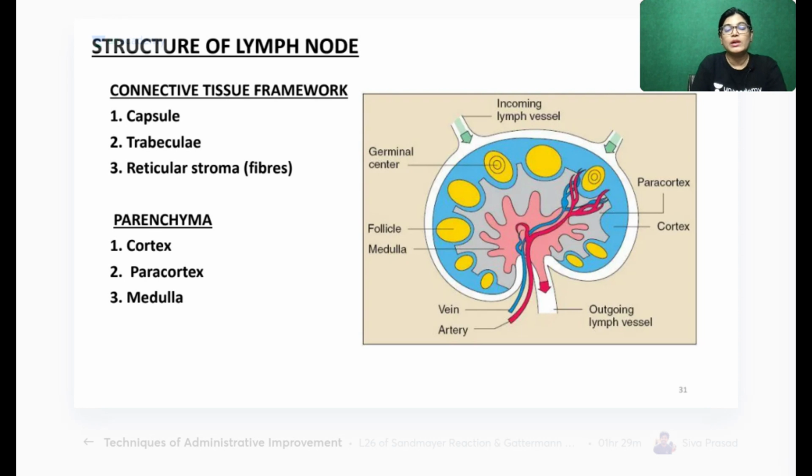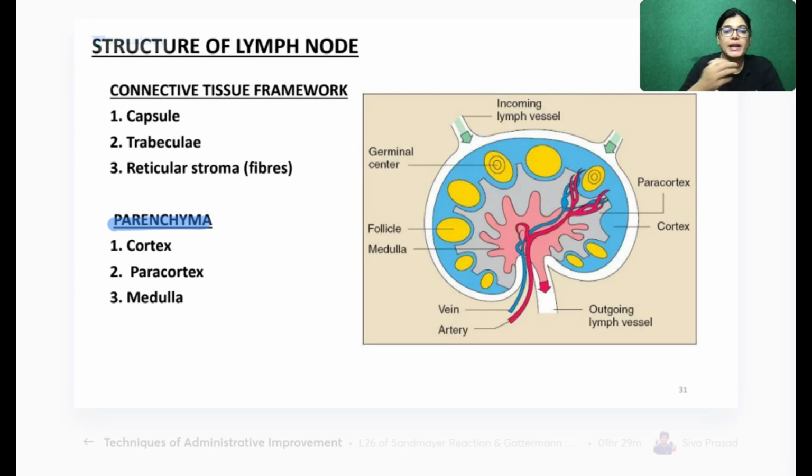The structure of the lymph node, as I told you, consists of parenchyma and a connective tissue framework. The connective tissue framework consists of the capsule, trabeculae and the reticular stroma. This bean shaped structure is just a schematic diagram showing a lymph node. The outer part is the capsule, then the cortex, just inside the cortex we have the paracortical area, and this is the medulla.